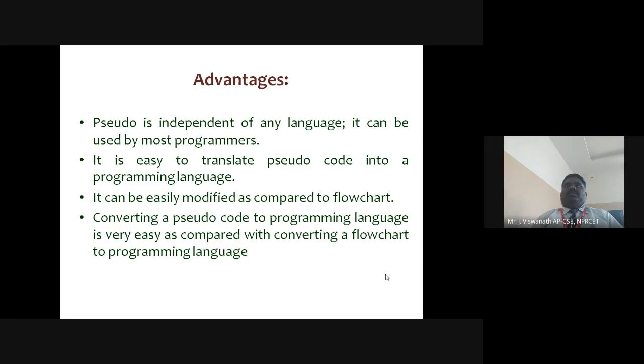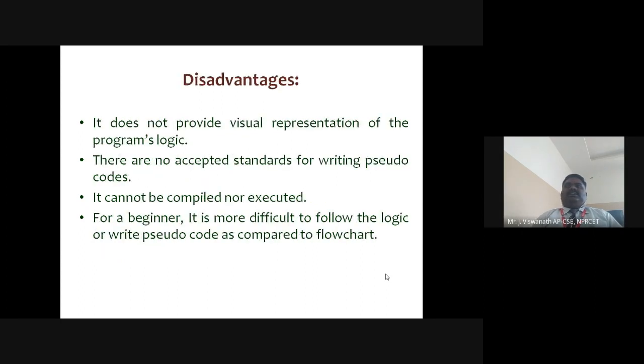For converting to a program, an algorithm is not suitable. Algorithm and flowchart are usable only for understanding purposes. So it is better to go for pseudocode. These are some of the advantages of pseudocode. Next one is disadvantages.